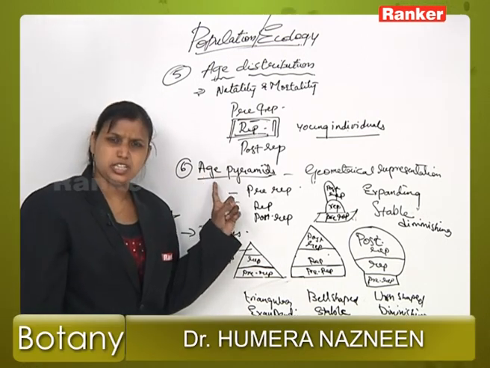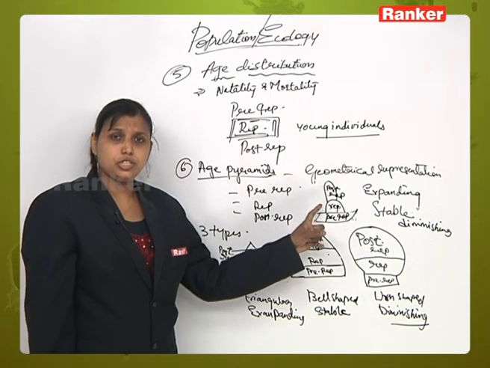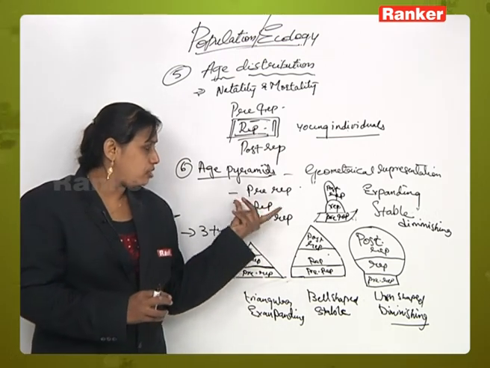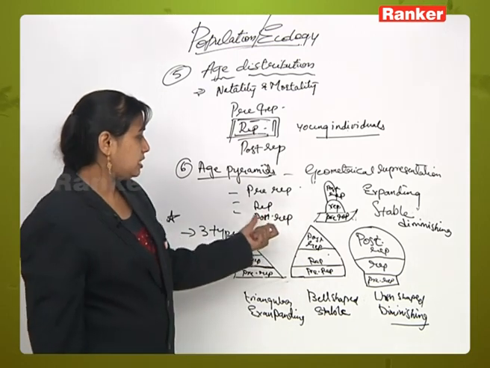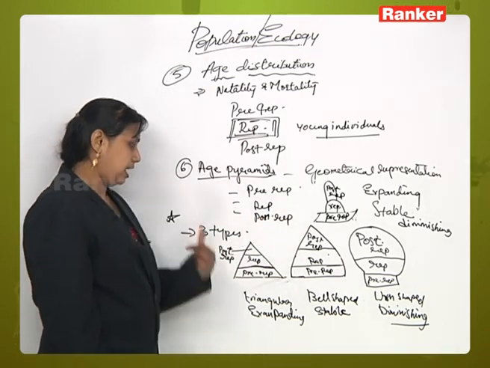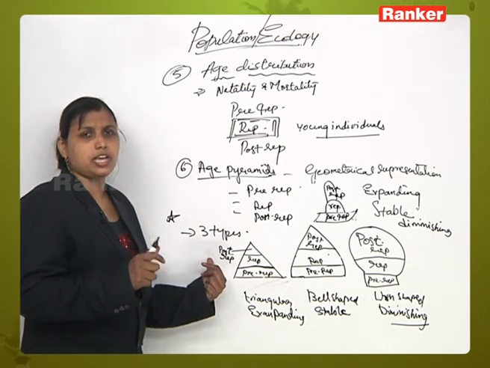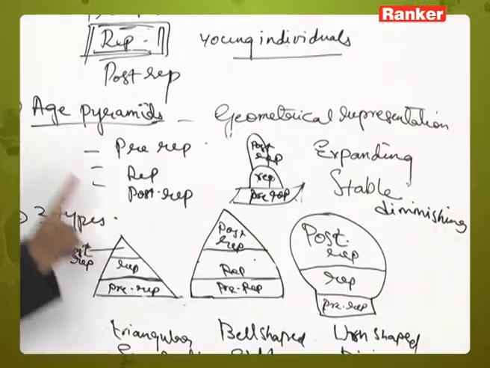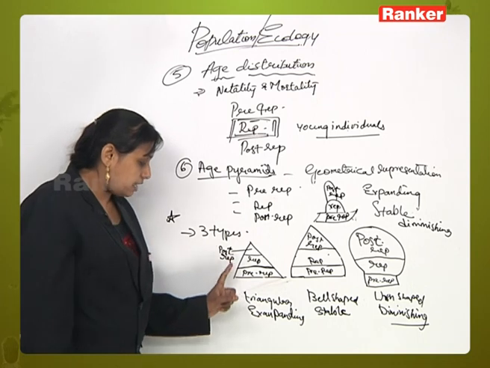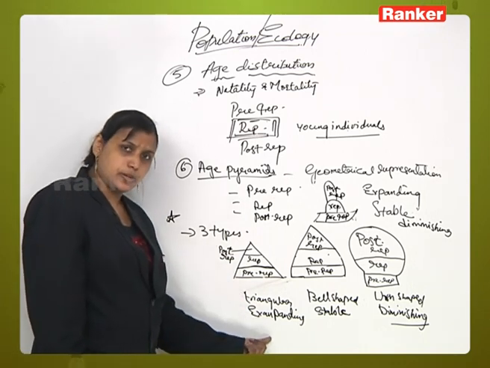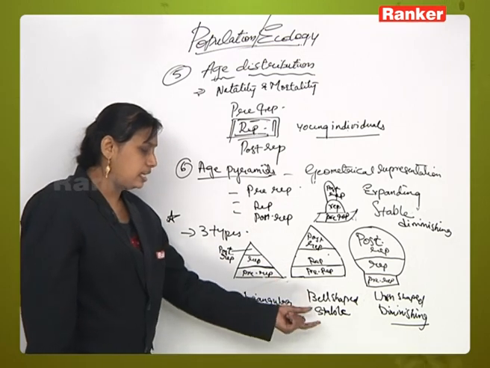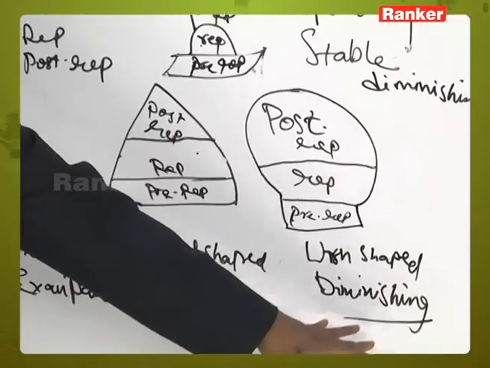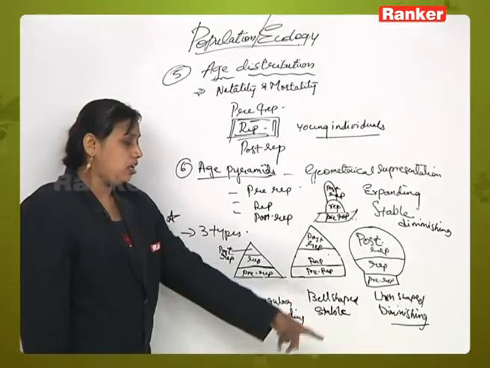What are age pyramids? It is nothing but the geometrical representation of the proportion of individuals of an organism in a given population, and this can be represented in the form of pyramids. There are three age pyramids. Like in ecology you will also come across ecological pyramids. Those are different and these are different. This is with reference to age, with reference to population dynamics. Okay, so in a triangular pyramid of age you will see expansion of the population. In the bell shaped pyramid you will see that the population is stable, and in the case of the urn shape you will see that the population is diminishing, meaning the death rate is more in the urn shaped population pyramid.